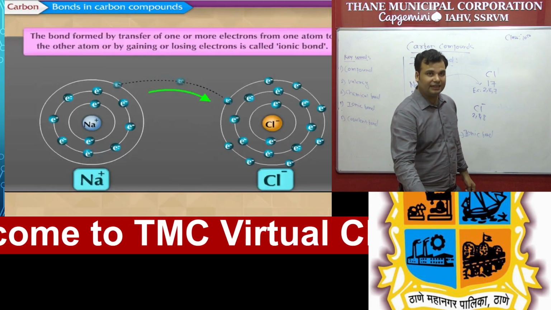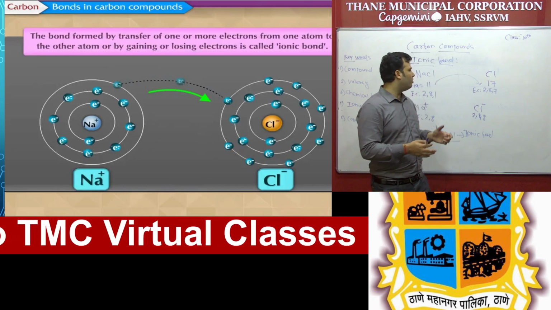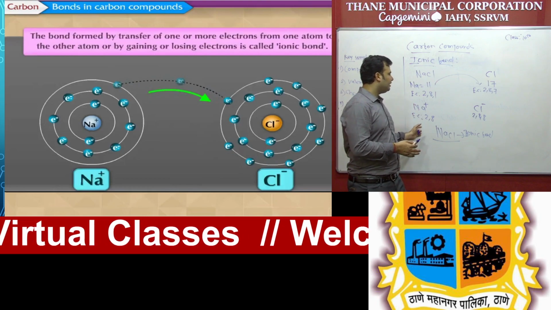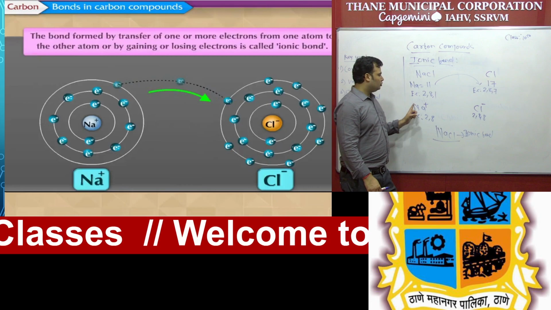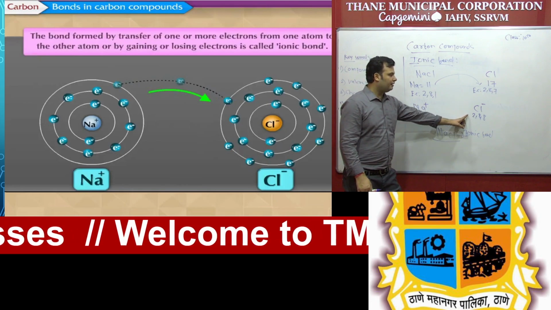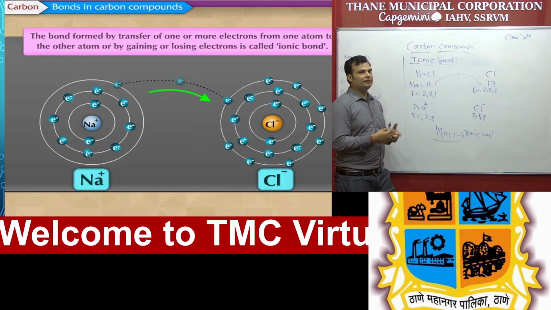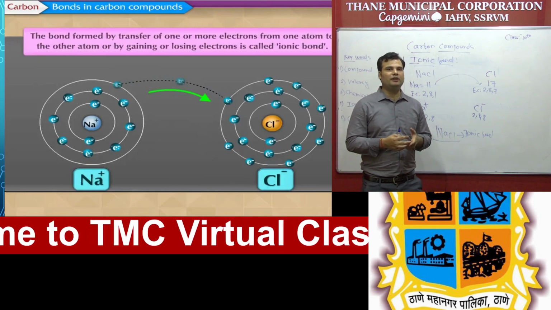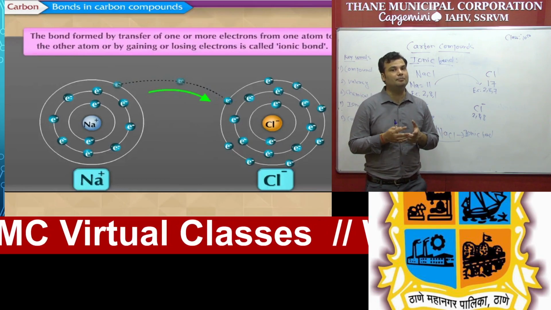So you can see another definition. We can say that the bond formed by the transfer of one or more electrons from one atom to another atom, by gaining or losing the electron. So in this example, sodium will lose 1 electron, whereas chlorine will gain 1 electron. So there is a formation of a bond, and that type of bond is known as an ionic bond, and that compound is known as an ionic compound. That's why sodium chloride is an ionic compound.